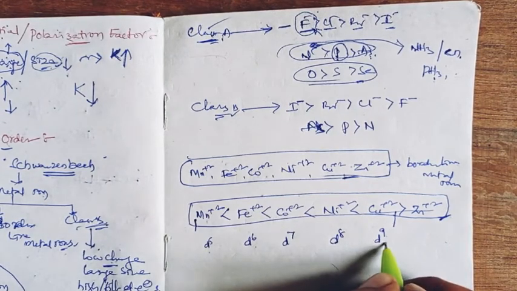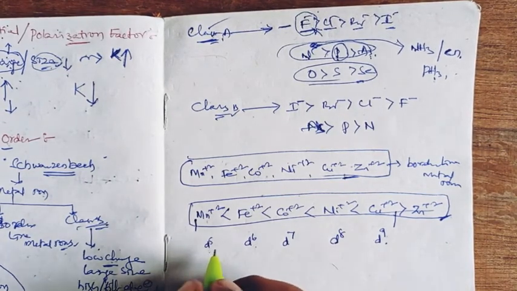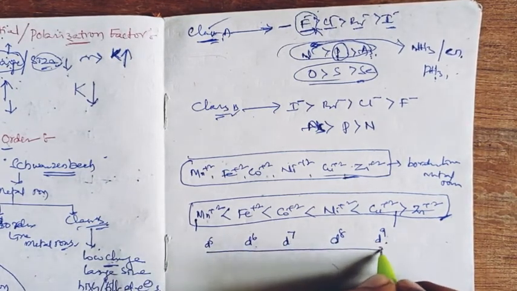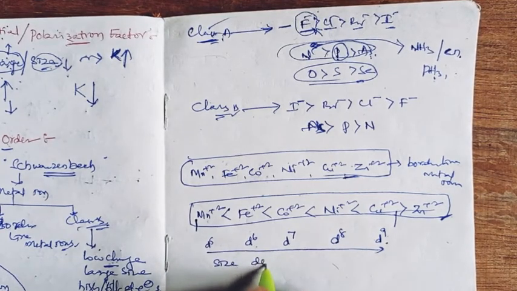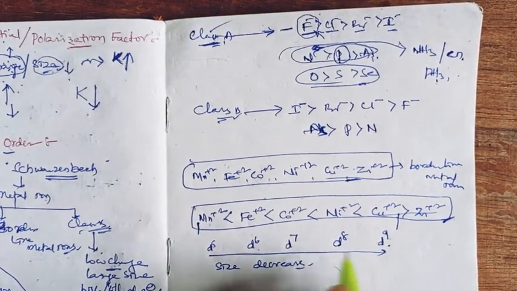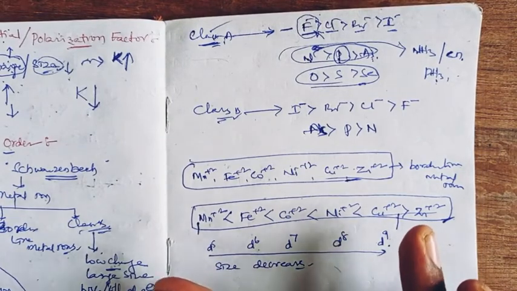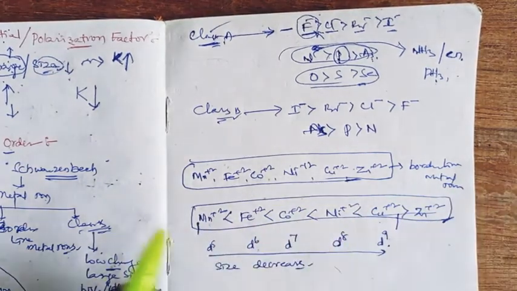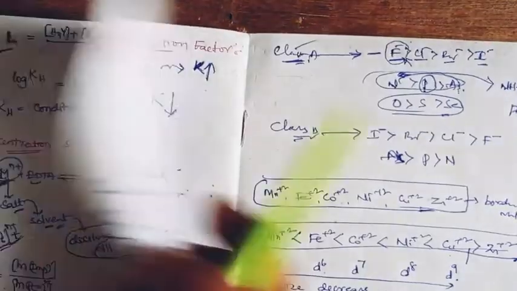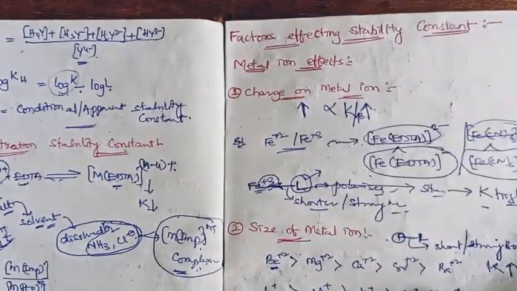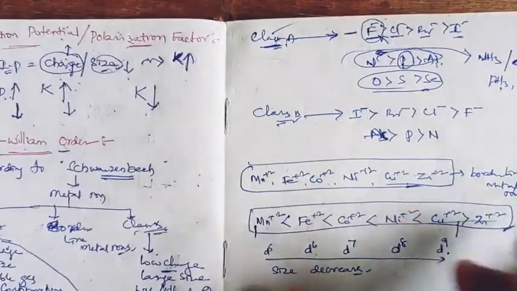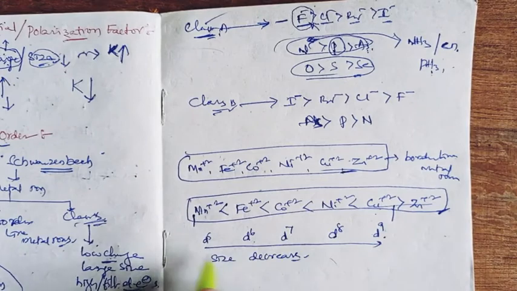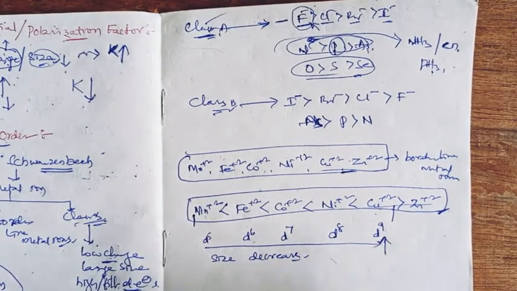These electronic configuration metal ions will have a slight decrease in size. When the size decreases, the smaller size metals can form stable complexes. We have already discussed this in the size of the metal ion factor. So as the size from manganese to copper is decreasing, the stability constant is increasing.